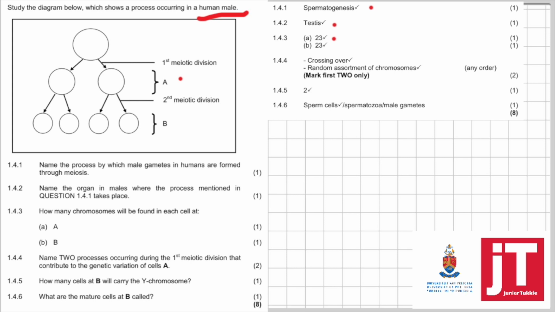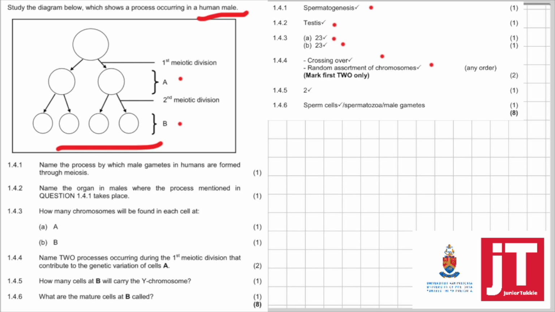And then B, how many chromosomes? Still 23 because it's the second meiotic division and 4 cells are found. Right, 144. Name 2 processes occurring during the first meiotic division that contribute to genetic variation of cells at A. Of course we know it's crossing over and random arrangement of chromosomes. Here the memo says assortment. Let's get used to using the words random arrangement of chromosomes at metaphase 1 or metaphase 2.